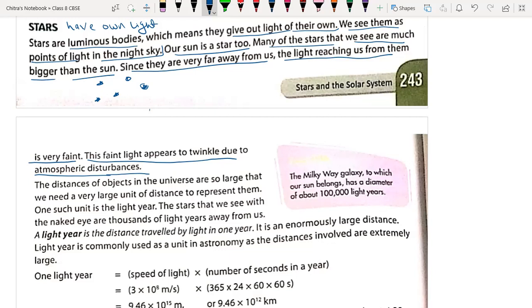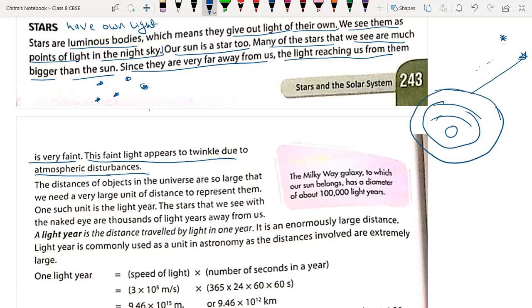I did not understand. Okay, suppose this is a star, and here we have the Earth, and the Earth's atmosphere. Suppose this is the atmosphere. So when light enters from the star, suppose here we have one more star. When light from the stars travels, it is in vacuum only, because it is space. There is no atmosphere, so it is called a vacuum. It is space.